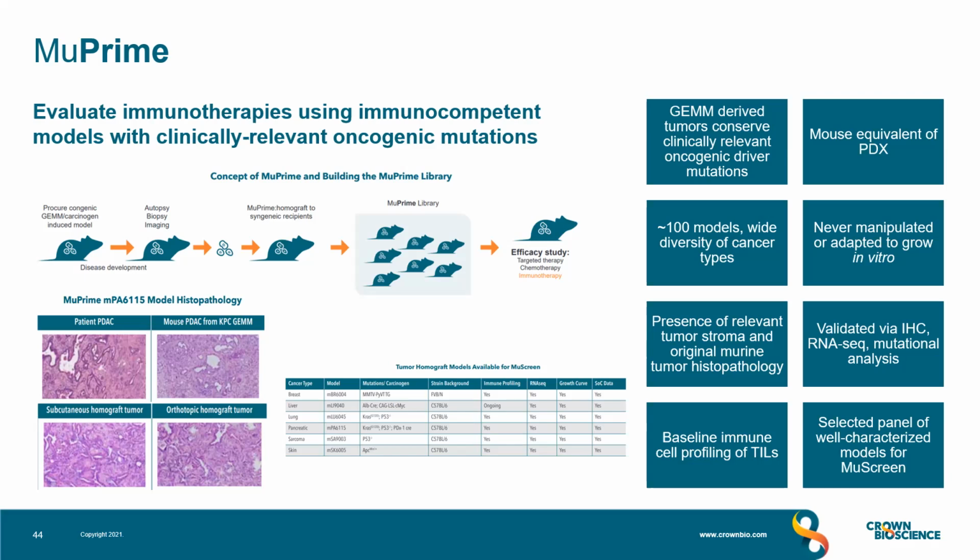This preserves the original GEM tumor histopathology, as shown here for the KPC pancreatic mouse model. So looking at the homograft model in comparison to the original patient at the subcutaneous and orthotopic site, you can see that the architecture of the tumor is retained, and also this particular model carries a P53 and KRAS mutation. Similar to syngeneics, there is model characterization that can be found in MuBase, and also the well-characterized models are included in the MuScreen platform, which is listed in the table.